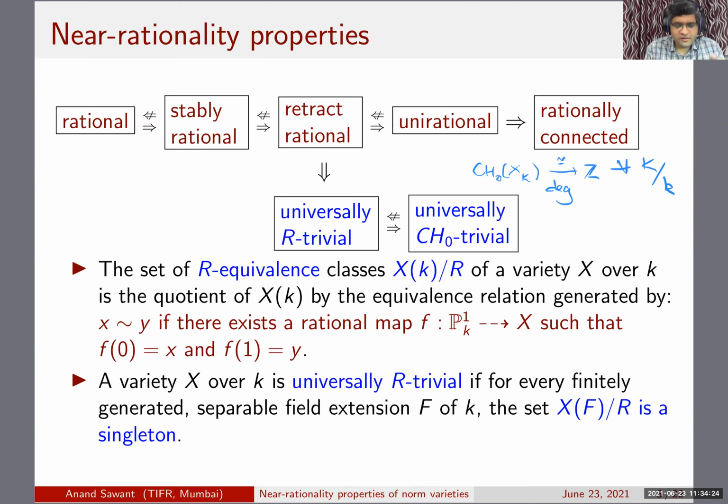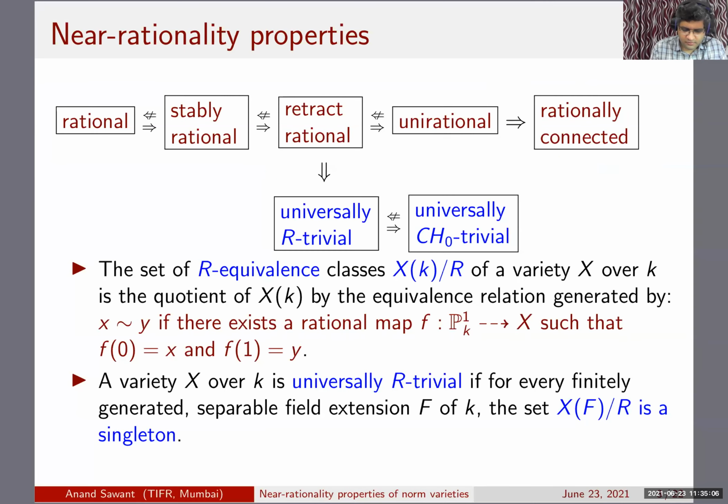It is known that rational implies stably rational, implies retract rational, implies universally R trivial, and implies universally Chow zero trivial. The implications which cannot be reversed, I have indicated in the diagram. It's a big open question whether this one can be reversed, and it's also a big open question if this one can be reversed. Anyway, I'm not going to say too much about this. Today's talk is only going to involve universal R triviality and a little bit of universal Chow zero triviality, but I will not be explicitly using it.